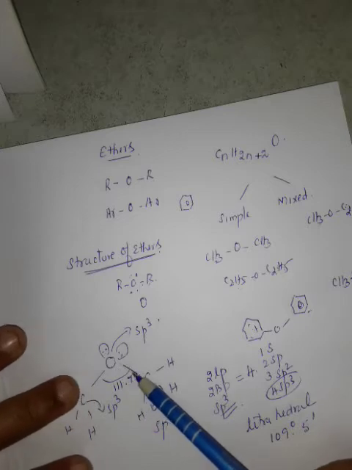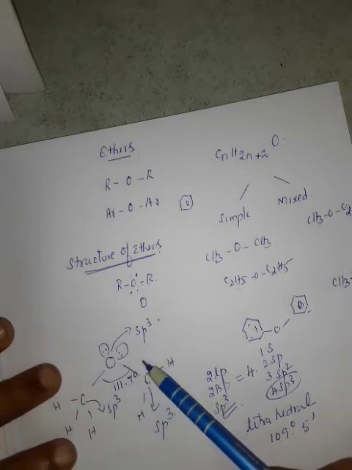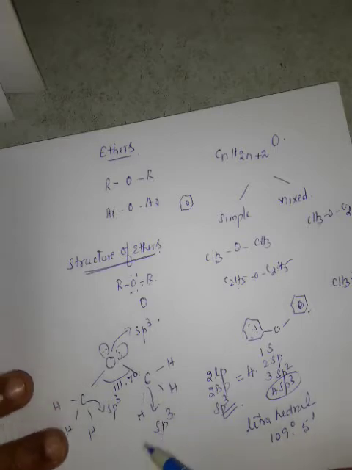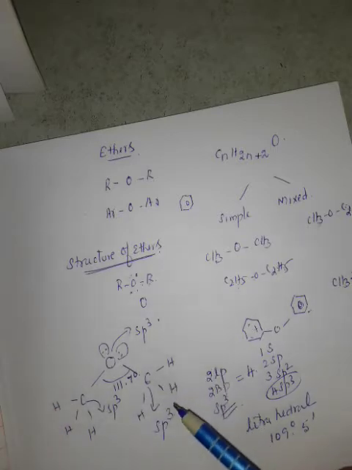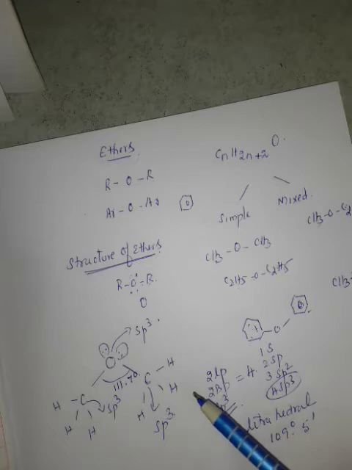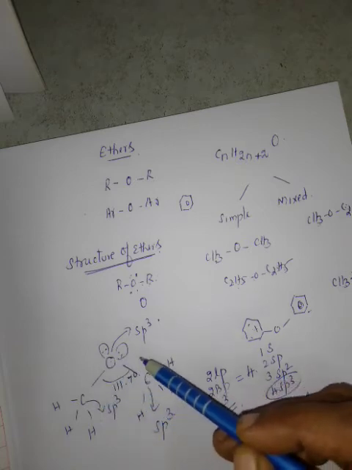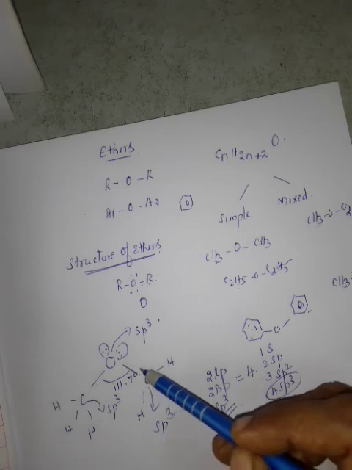The shape gets expanded and we get a larger angle when compared to 109 degrees. So the angle increases to 111.7 degrees. Similarly, this bond distance is 141 picometer. This also 141 picometer.